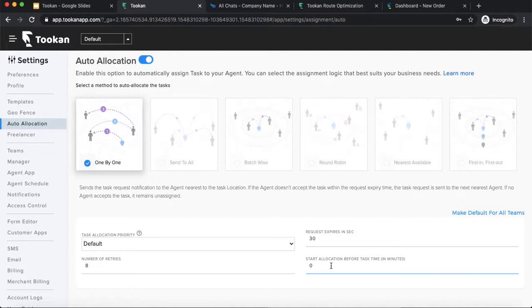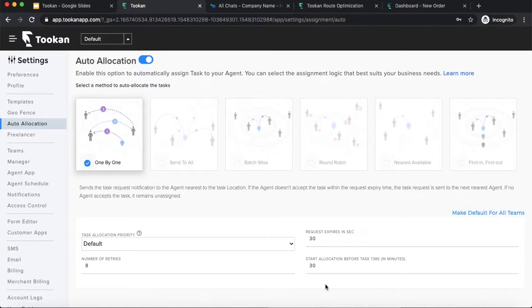So if I assign the agent right now, the agent who is nearest to my location right now will be assigned the task, but tomorrow when the task has to be actually delivered, he might be somewhere else, right? So this doesn't make sense for future delivery. So we define a parameter here, for example 30 minutes. If we define 30 minutes, the order will be sent to assignment just 30 minutes before the actual task time.